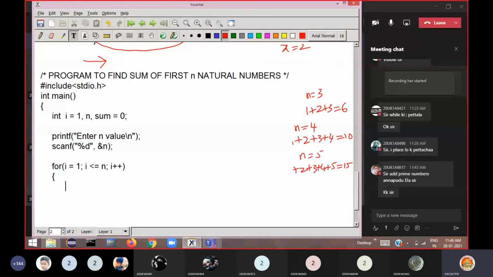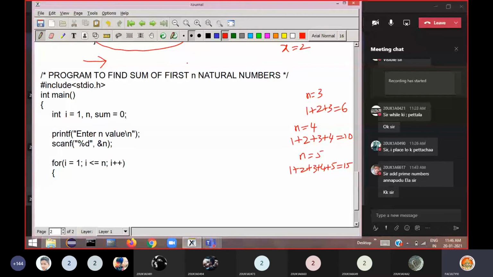Now let me explain the logic here. We have 3 variables. i, whose value is initially 1. A variable called n here. Then another variable called sum here, and sum is initialized to 0. Enter n value. For example, the n value I entered is 3. Then 3 will be stored in n.